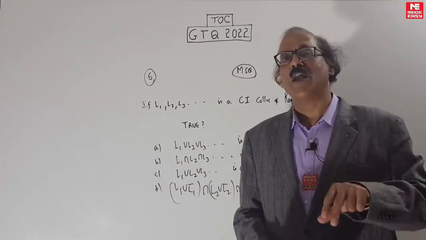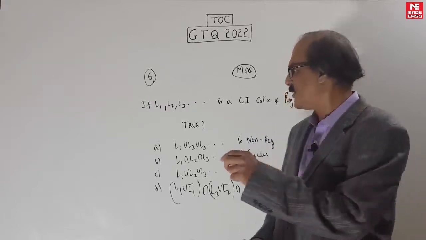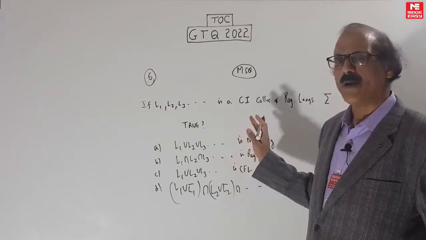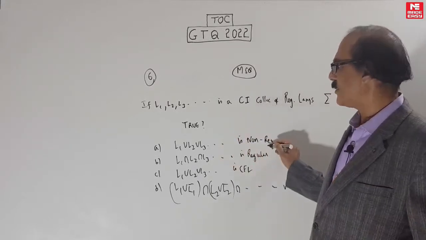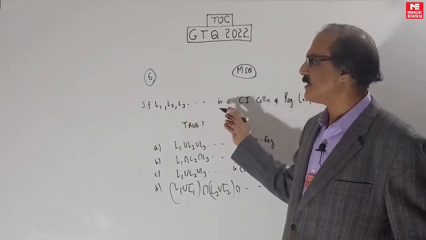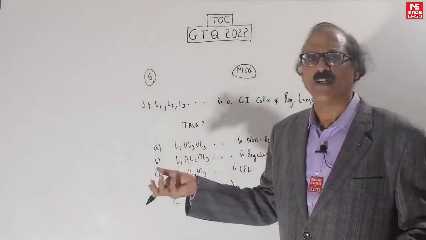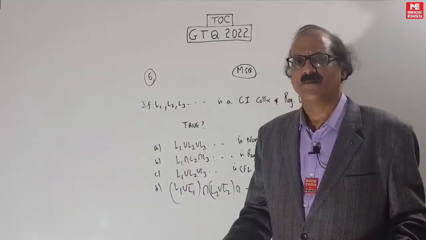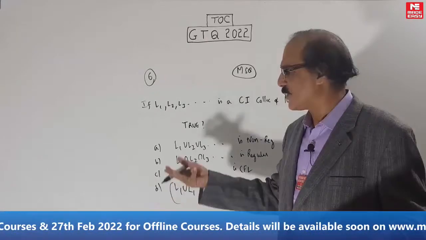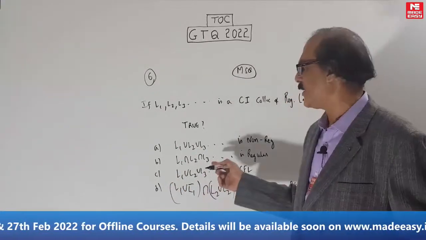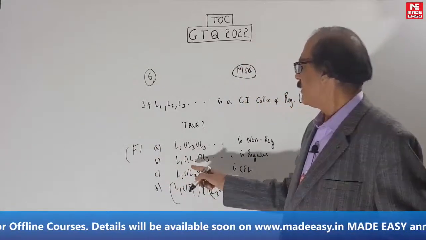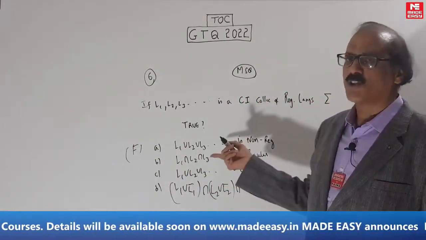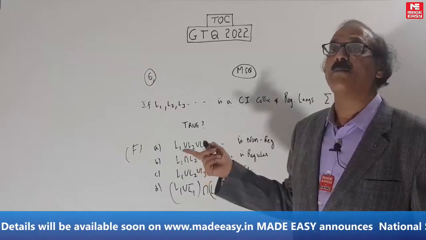Not closed means may or may not. So the correct thing is this union may be regular, may be non-regular. We don't know. But here it says it's non-regular, and these are just arbitrary languages. They have not given any specific language, so we cannot strengthen it further. If they had given specific languages, maybe you could do the actual union and strengthen it further. Here you can't. So saying it's non-regular is clearly false. Even if they say regular, that also will be false. Only if they say may be regular, it's true.